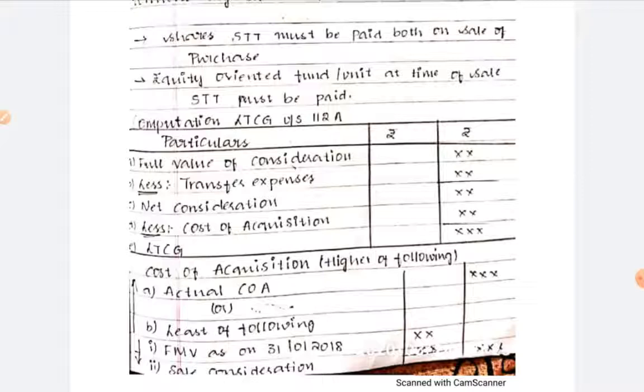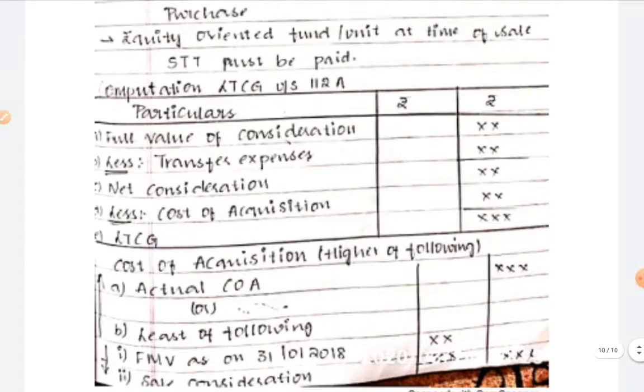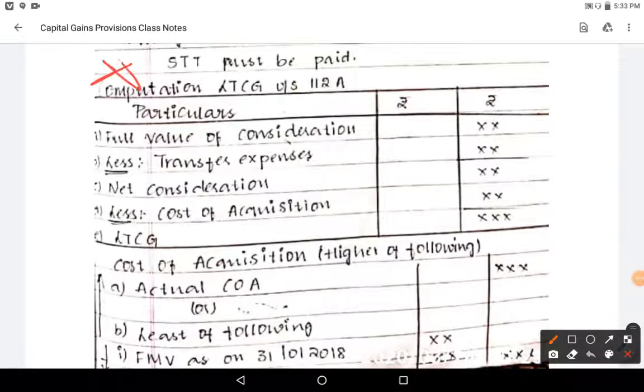So let us see the computation of long term capital gain under section 112A. This is a very important one, because this is a new provision for the current batch.